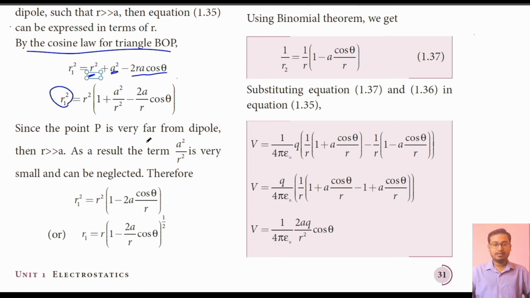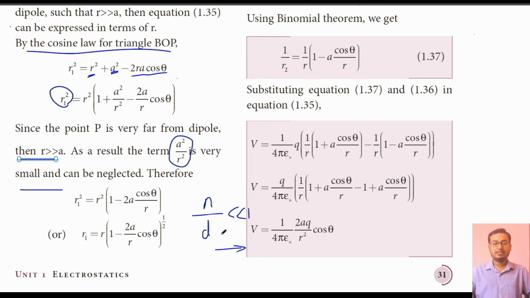Since the point P is very far from the dipole, R is far bigger than A. As a result, the term A square by R square becomes very small, because if the numerator is far smaller than the denominator, then the term becomes very small, it can tend to 0.